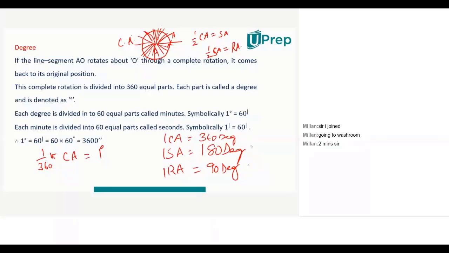Whereas here, the topic was in the order. But so again, 1 degree is divided into 60 equal parts. Each part is called 1 minute. And again, minute is also a bigger angle. So we divide it into 60 equal parts. Each part is called 1 second. And as I told you last class, please don't confuse with the watch. Those 60 matches there, but that is different and this is different.